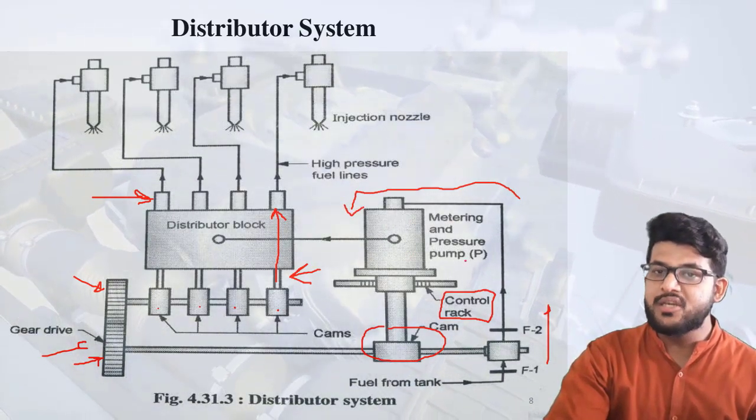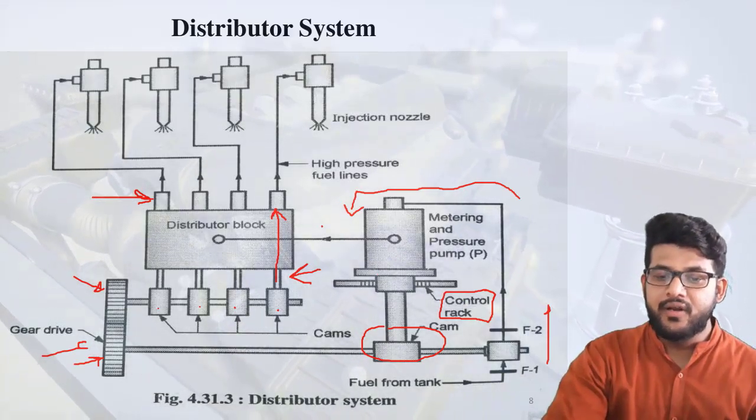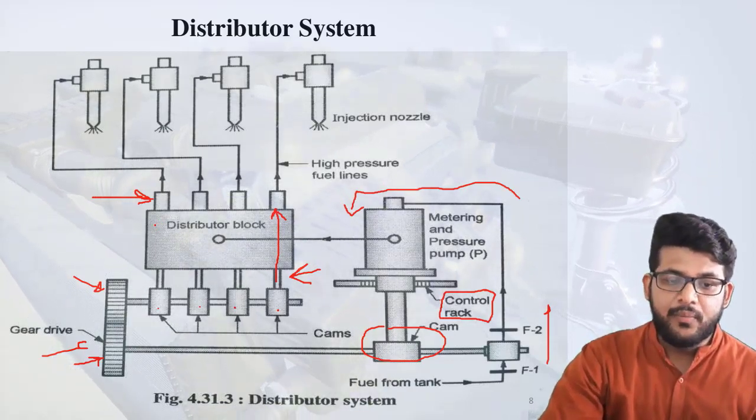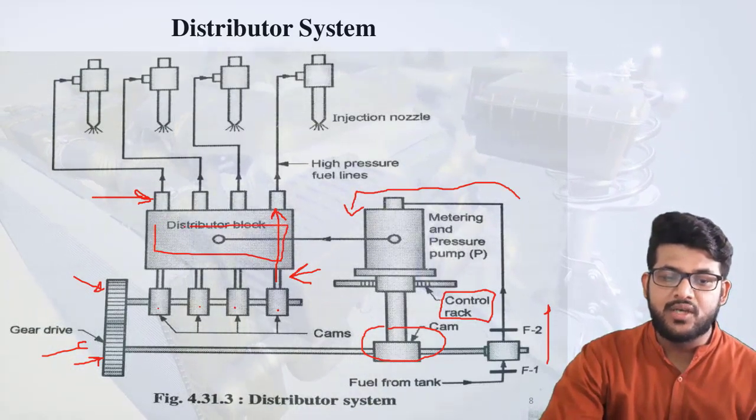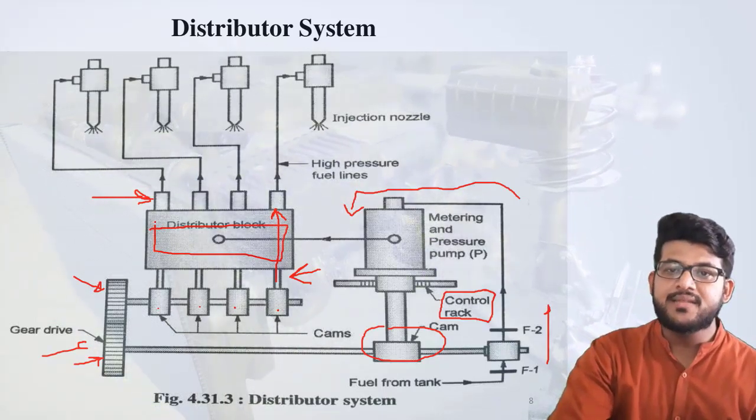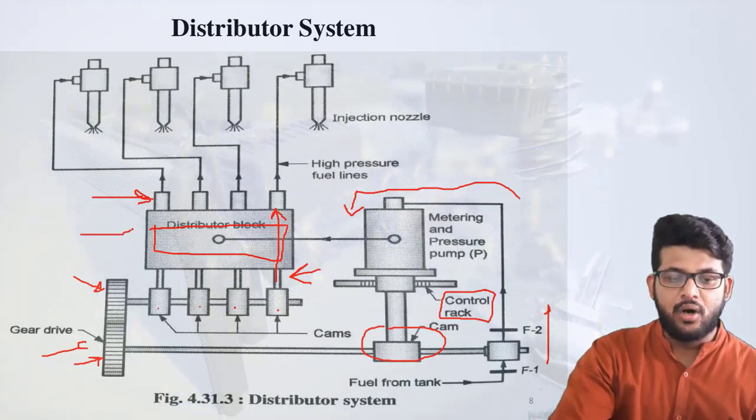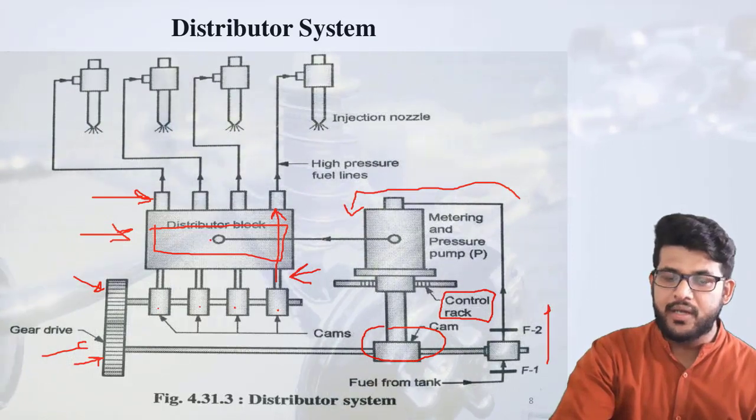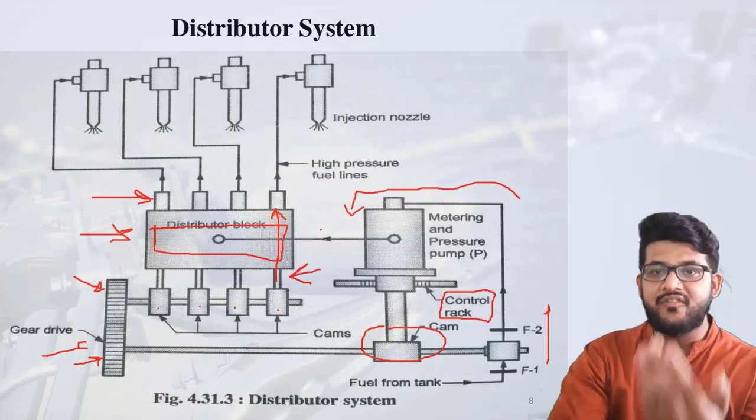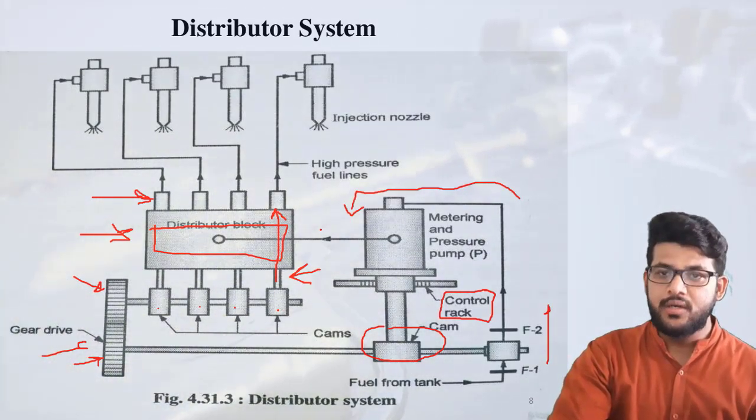Now this metering and pressure pump will increase the pressure. It will also measure by this control rack, and thereafter it will deliver all the fuel inside this distributor block. So now the distributor block will have all the pressure of the fuel. Now here the individual pumps will also work. So we can say it is a combination of CRDI and individual pump. Clear? Here it is a common rail, or you can say a common distributor, and here there are individual pumps also. So the combination of both will give us perfect efficiency. In this case both of them are given, so it is called the distributor system.